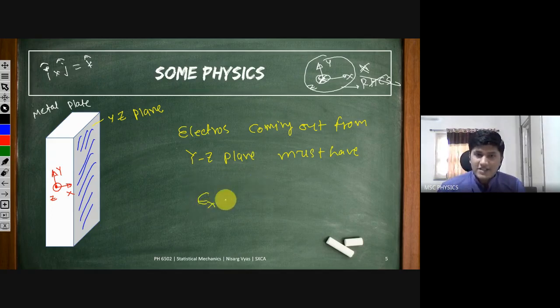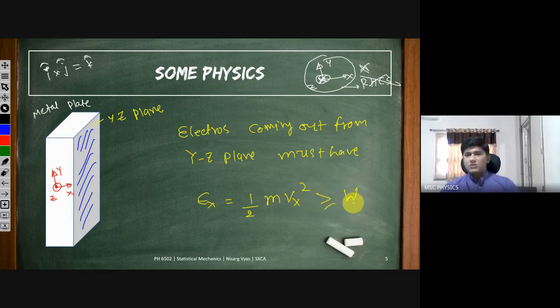That energy in X direction, that is 1/2 m vx square, should be greater than or equal to W. If they are equal to W, then they will just come out, and if it is greater than W, then they will have some motion in that direction. So this is kinetic energy in X direction, I know that it is clear from the notation, should be greater than or equal to W.